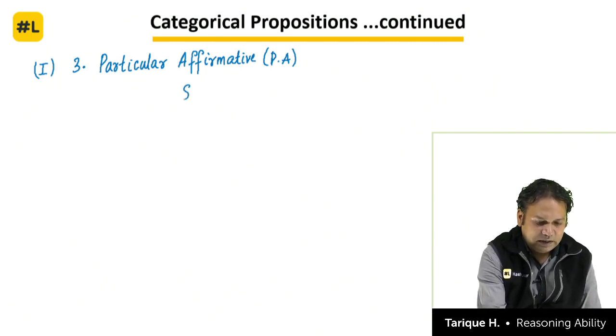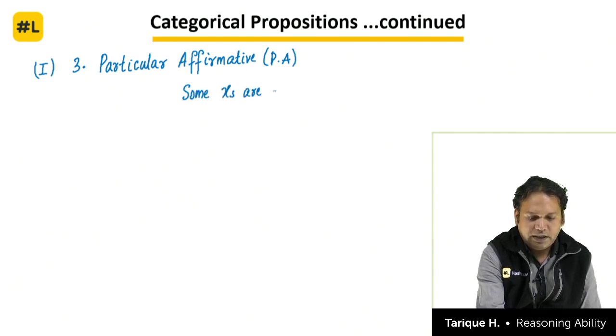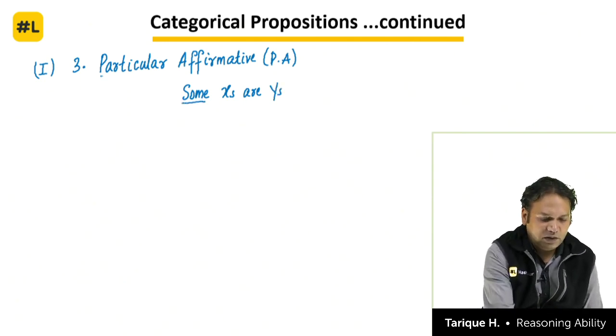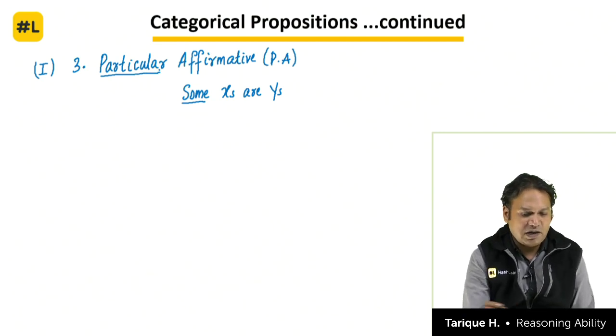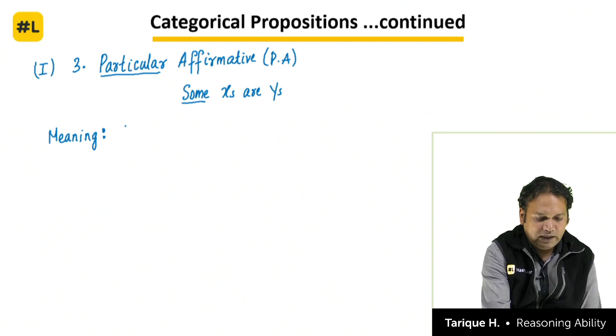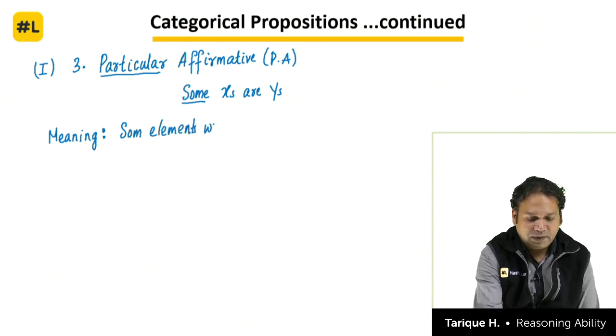First of all, what is the statement? Some x's are y. It talks about some of the x's, right? Some. That is why it's called particular. It gives us positive information. That is why it's called affirmative. So again, let's say what is the meaning of the statement. So the meaning is very clear. Some elements which belong to x also belong to y.